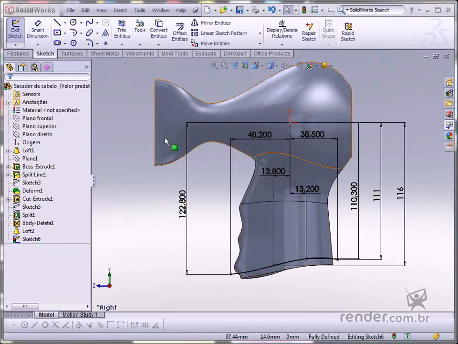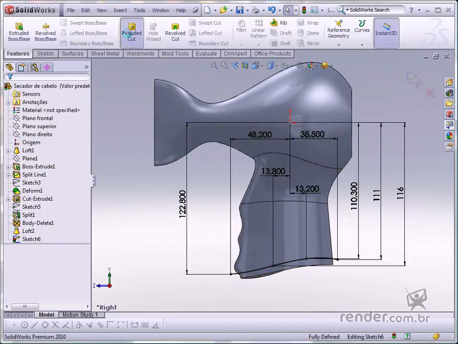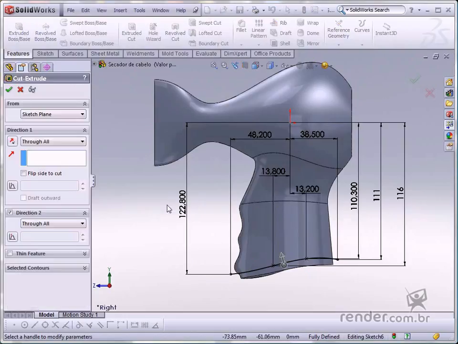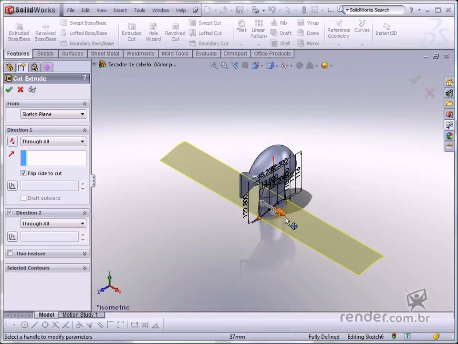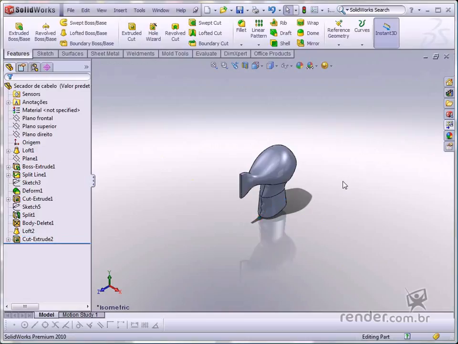Activate Extruded Cut. Activate Flip Side to Cut to change the direction of the material to be removed. Confirm the command and the geometry will be modified.